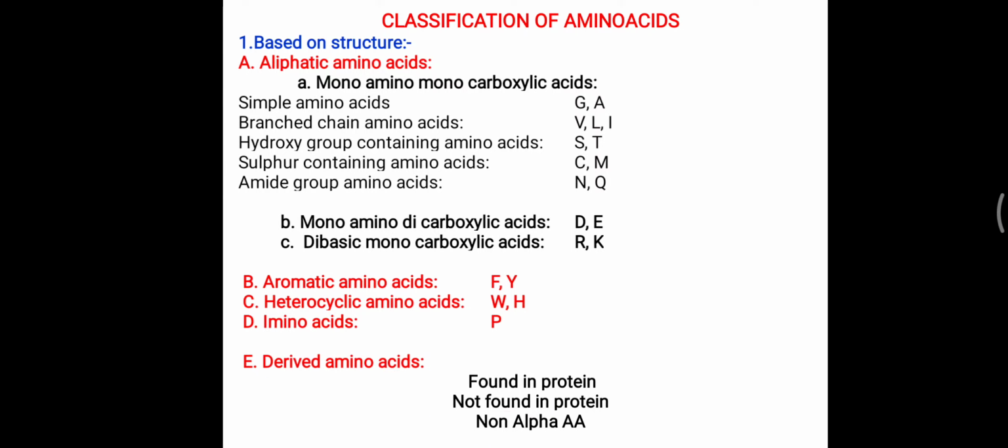And lastly, non-alpha amino acids. So here you have to remember GABA, gamma amino butyric acid, and beta alanine, which is part of vitamin B5 pantothenic acid. So that is about the derived amino acids. So that is the whole classification of amino acids based on the structure.